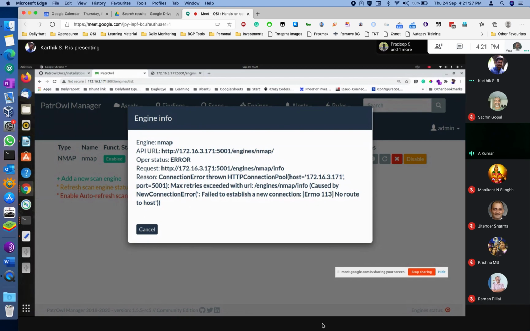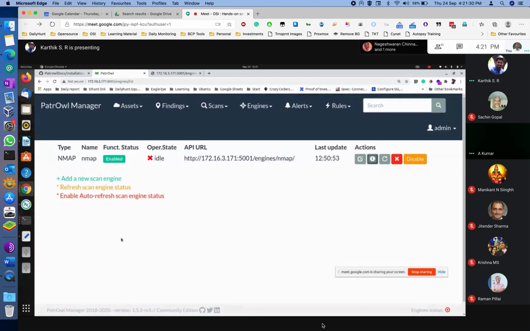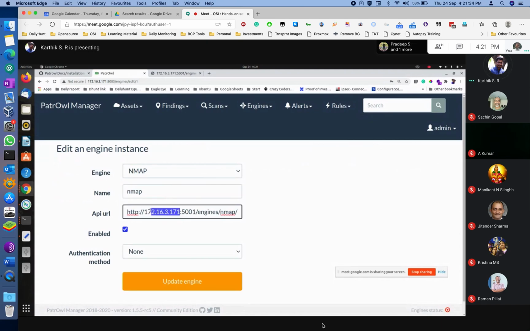Click on localhost. You want to put it as localhost here? Yeah, you can use 127.0.0.1.